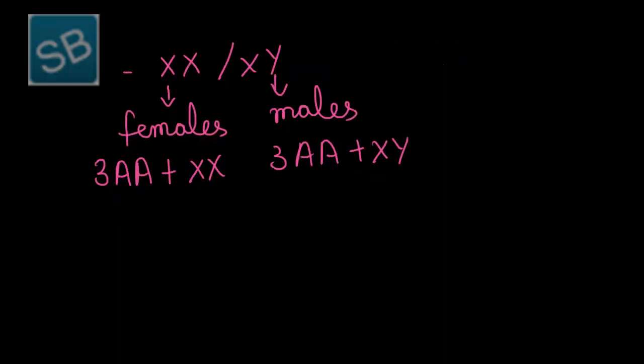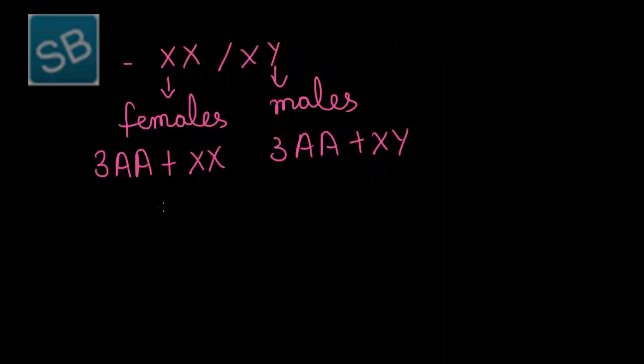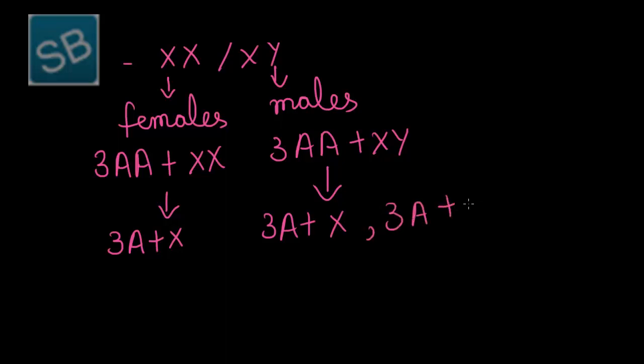On this basis it was proved that the female produces only one type of ova, that is 3A plus X, while the male produces two types of sperm, that is 3A plus X and 3A plus Y. So it is on this basis that the mating between a sperm and an ovum yields the development of an individual after fertilization.